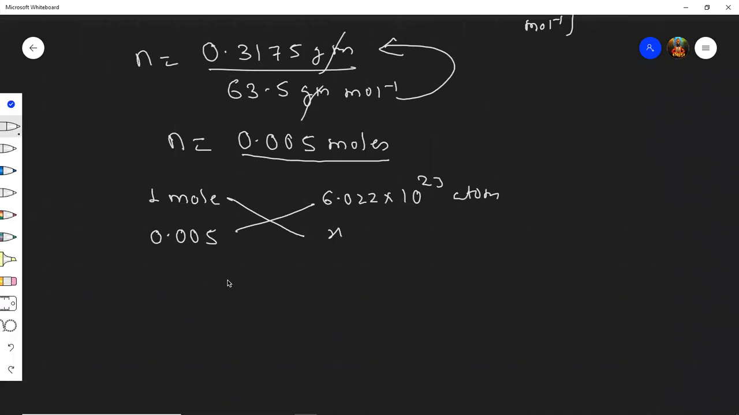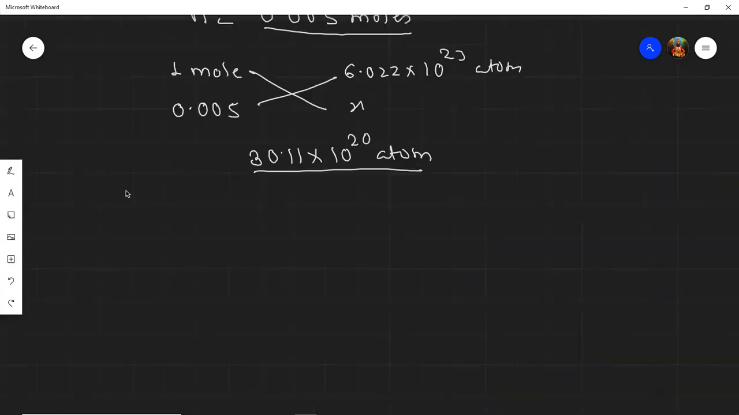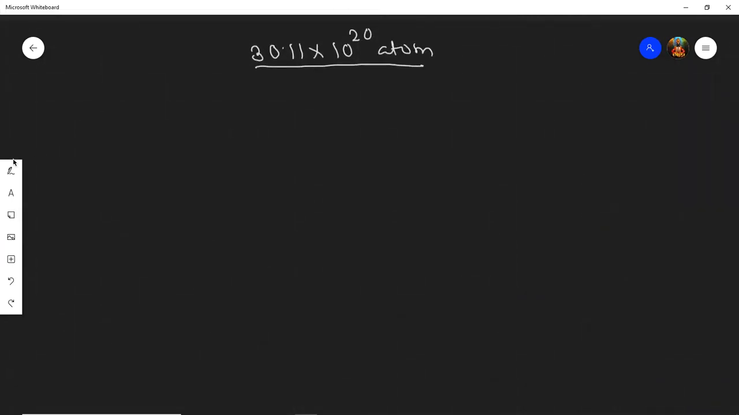13.11, yes. Yes, 30.11 into 10 raised to 20. Is it correct? Is this answer correct? Yes, very nice. Yes, Pranjal has given the correct answer. Yes, Suraj also has given the correct answer. Very nice. Okay, students, like this only you'll become very good at it. Okay, let us try the next sum.